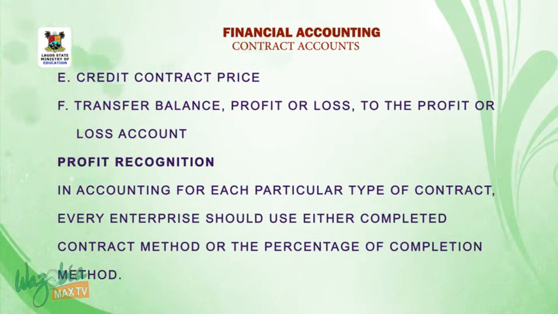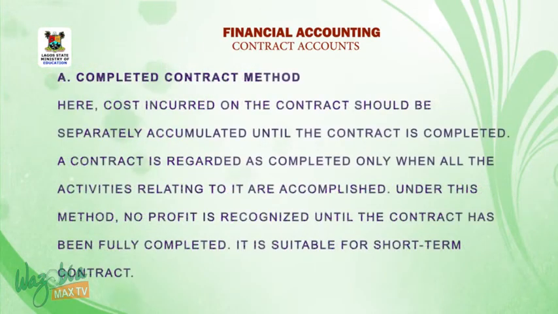Profit recognition. In accounting for each particular type of contract, every enterprise should use either completed contract method or the percentage of completion method. A. Completed contract method. Here, costs incurred on the contract should be separately accumulated until the contract is completed.